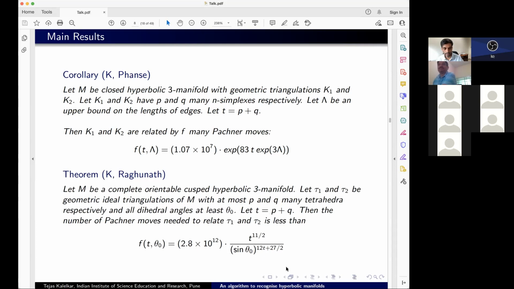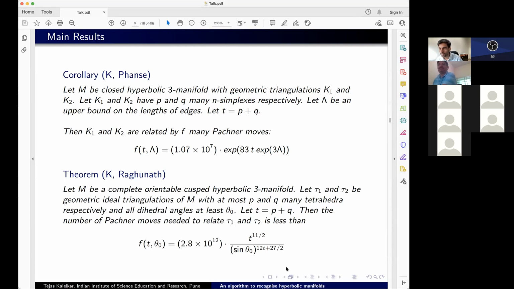And the bound we get is F, some, I don't know, 3 trillion or something, maybe 3 trillion times t raised to 6 upon sine theta naught raised to 12t plus 27 by 2. And this theta naught is a lower bound on the dihedral angles. So this is again a bound that we get just from the combinatorics of the triangulation, and of course, a lower bound on the dihedral angles. Okay. Are there any questions about the statements of the results?